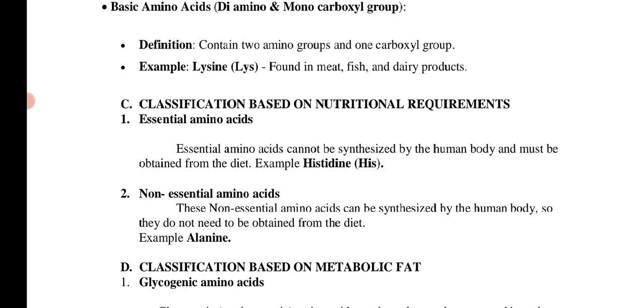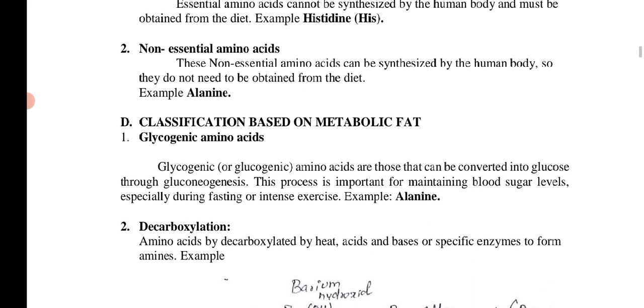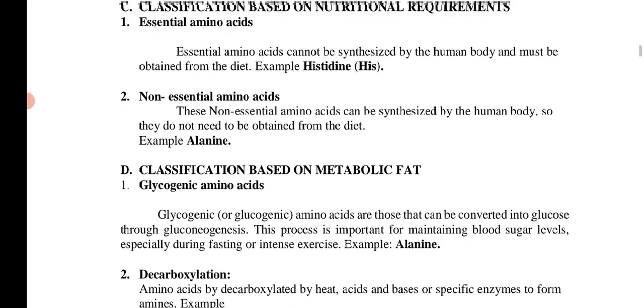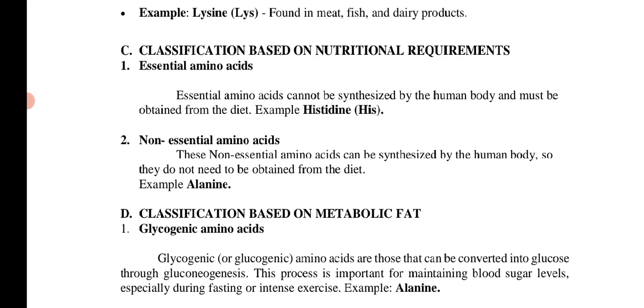Non-essential amino acids can be synthesized by the body, so they do not need to be obtained from the diet. The best example is alanine. And there is also a classification based on the metabolic rate. I hope this one is clear: that was the classification based on the nutritional requirements, meaning essential and non-essential amino acids.